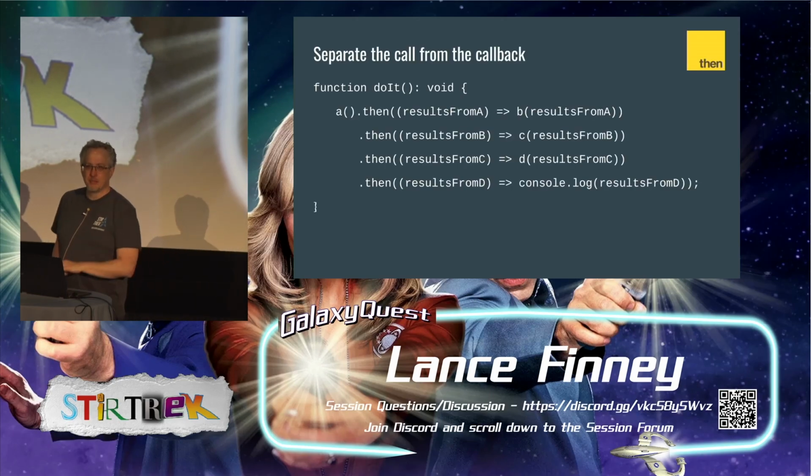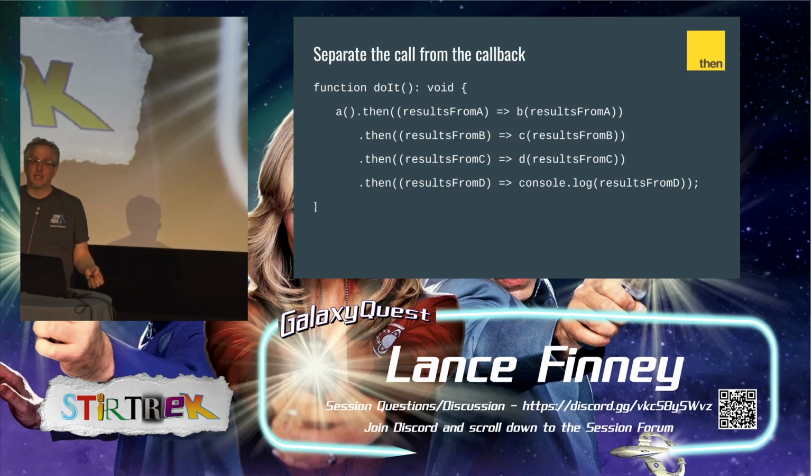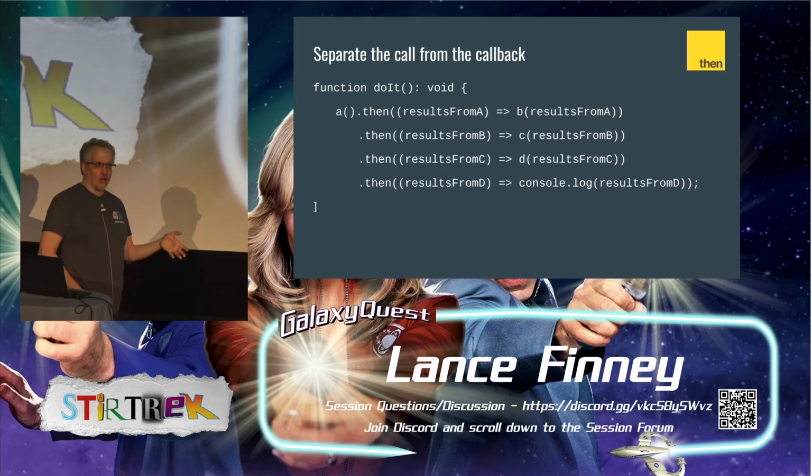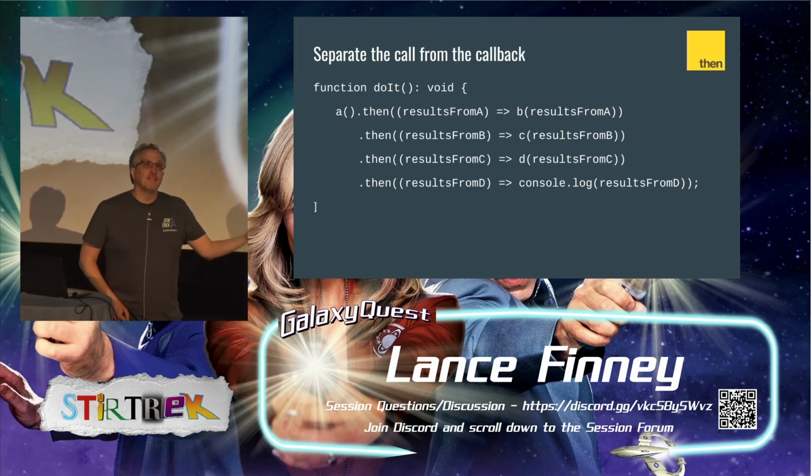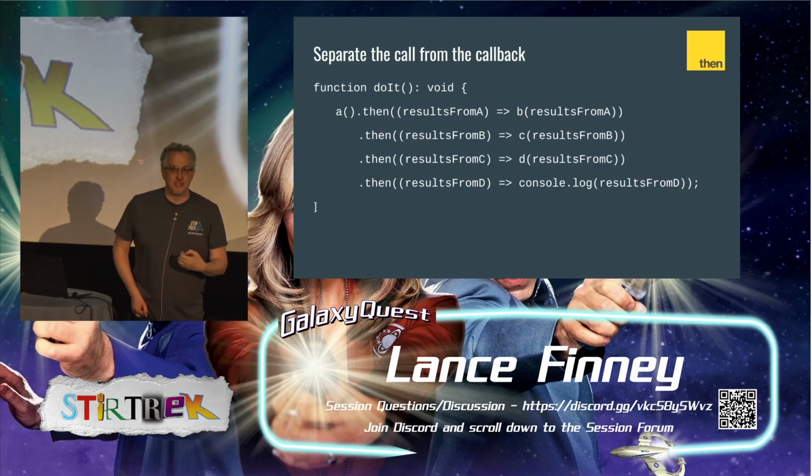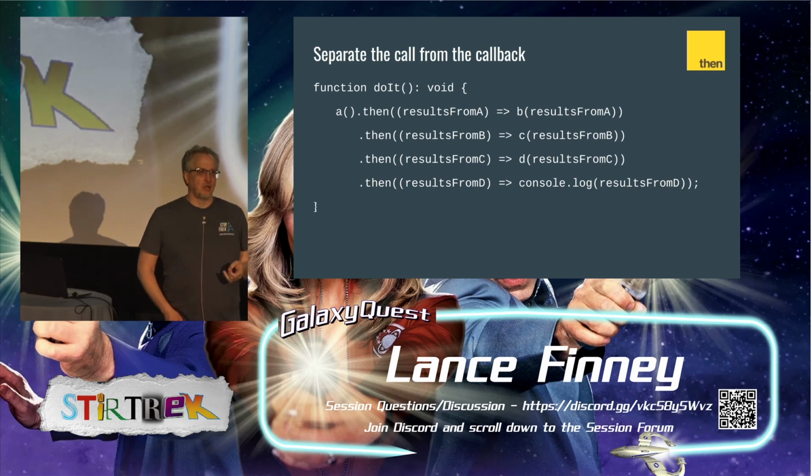Promises work by separating the call from the callback. They still have a callback, but instead of passing that callback directly into the function, that function is going to give us a promise that takes the callback. And that's a small difference, but it's important because it makes our life a lot easier.